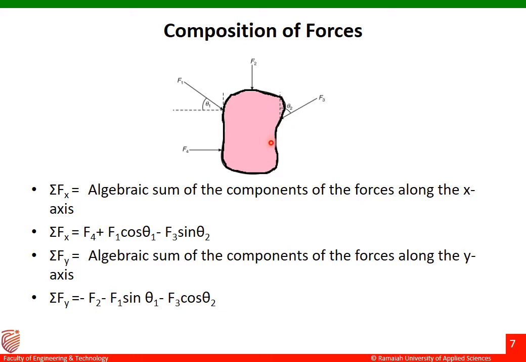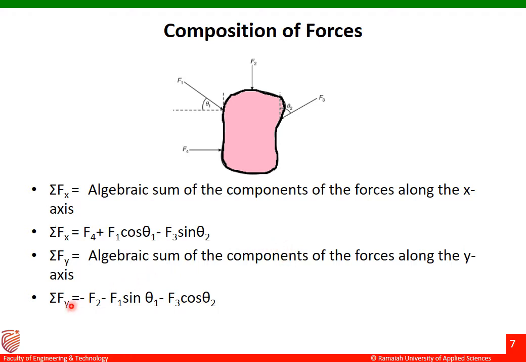Next one is F3. So it is written as minus F3 sine theta 2. Why sine theta 2 is written over there? Because theta 2 is making an angle with respect to the vertical axis. That's why it is taken as minus F3 sine theta 2. So this is how the algebraic sum of components of forces along the x-axis is done.